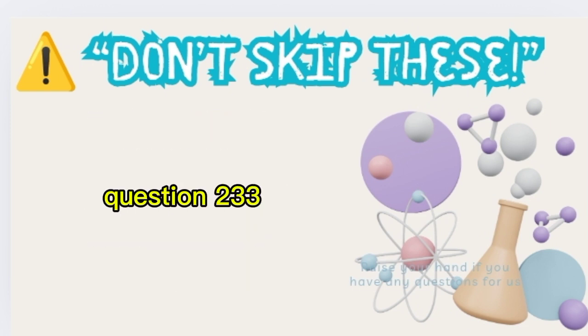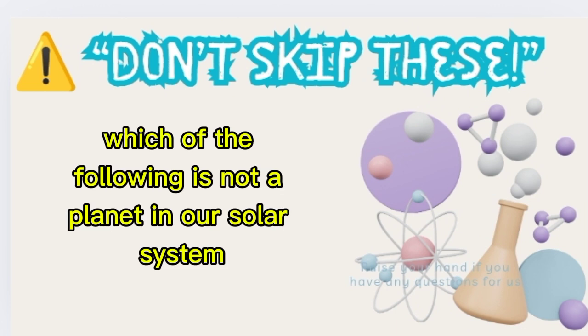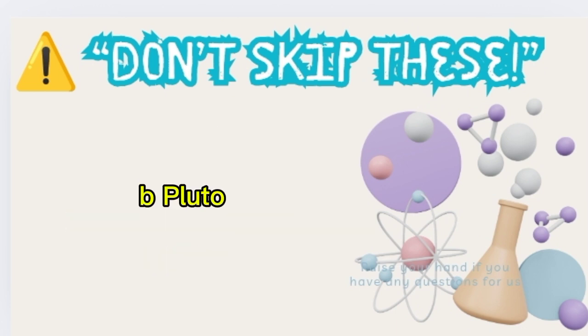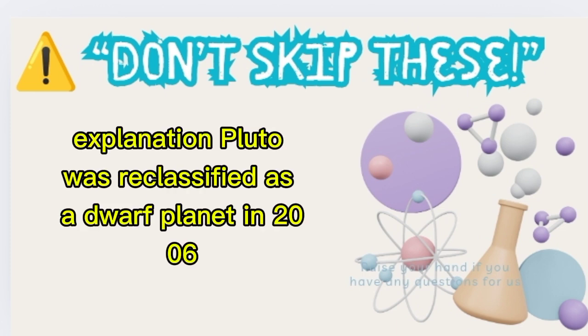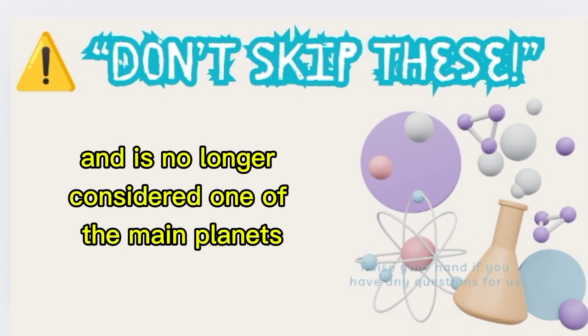Question 233. Which of the following is not a planet in our solar system? A. Mars. B. Pluto. C. Neptune. Correct answer: Pluto. Explanation: Pluto was reclassified as a dwarf planet in 2006 and is no longer considered one of the main planets.